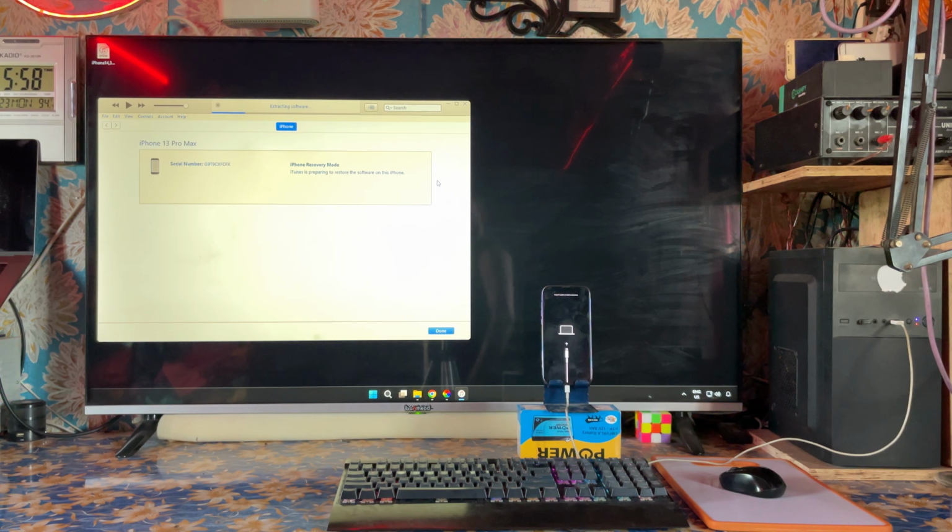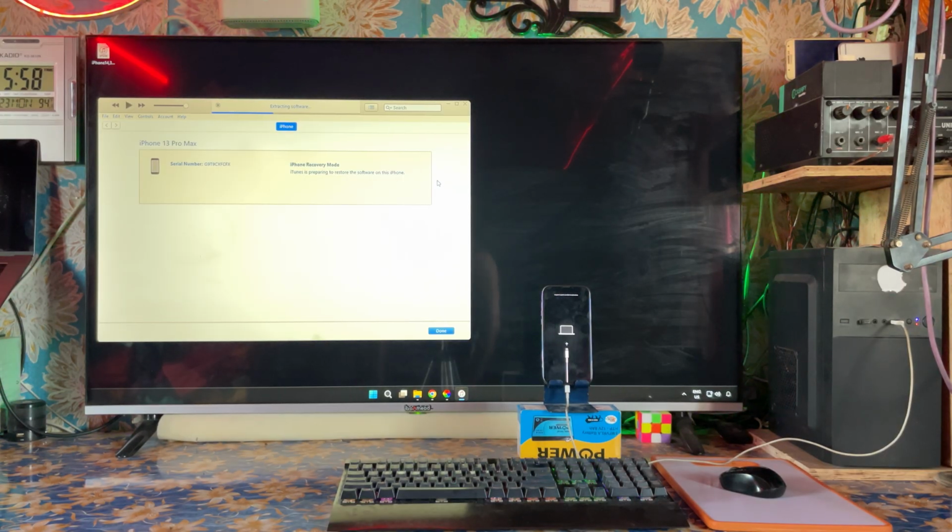I attempted by virtue of 3uTools, but it was not accepted in the cloud data. See one thing, crash analysis data, I had deleted all the data from the Apple database server. Second, console clearing and time logs, that data I had cleared from the cloud database server. Now, I have cleared both, but however, it was not accepted in iDevice management tools, that is 3uTools. So, by virtue of iTunes, I decided to do it now.